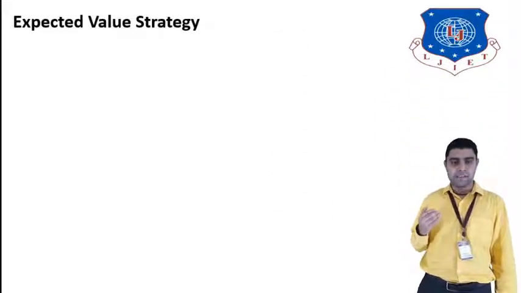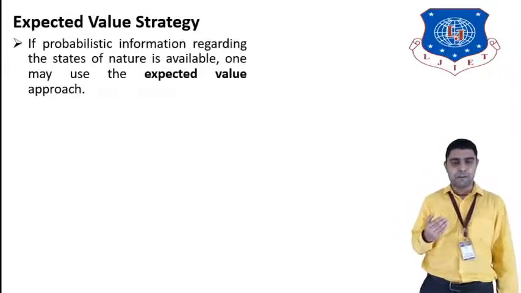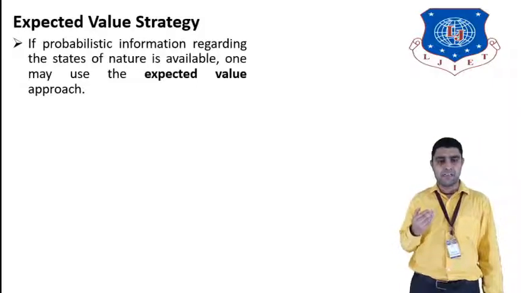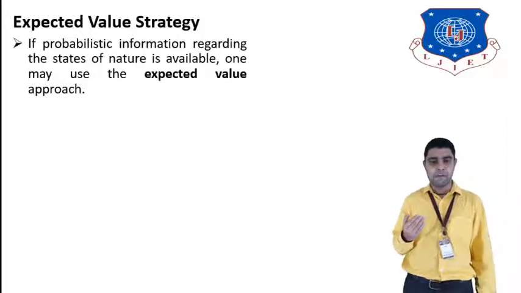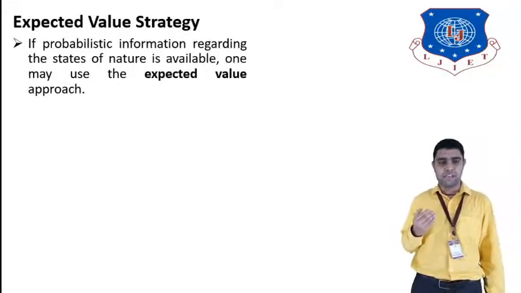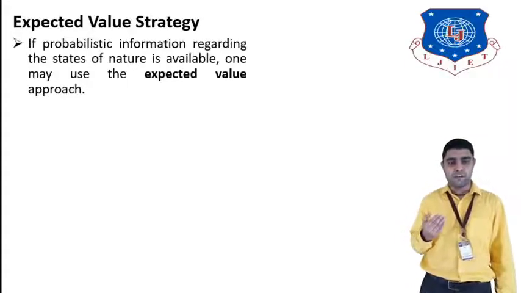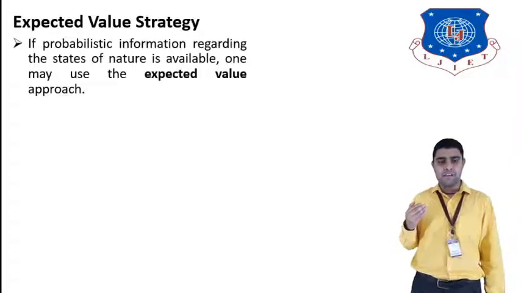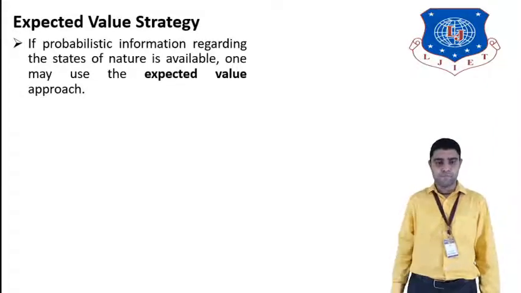Now we will see the expected value strategy. What is the expected value strategy, and how can we calculate it in detail? If the probability information regarding the state of nature is available, one may use the expected value approach. If information about the data and state of nature is available, that is, we know the future events, then we can calculate the expected value for that system. So the expected value strategy will be followed.